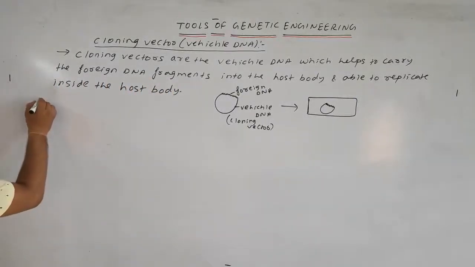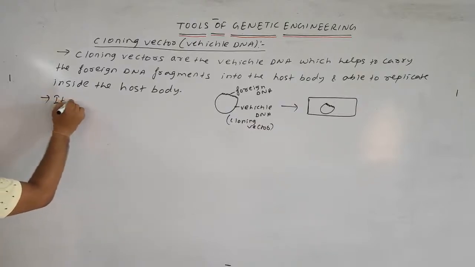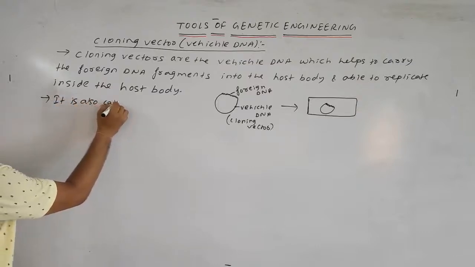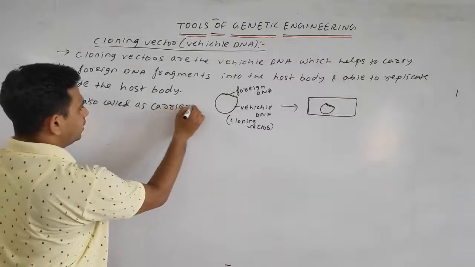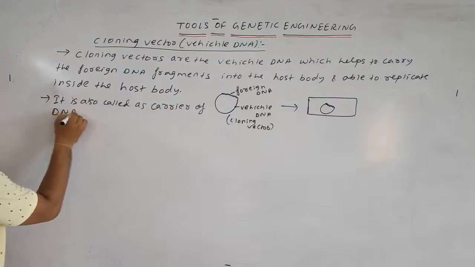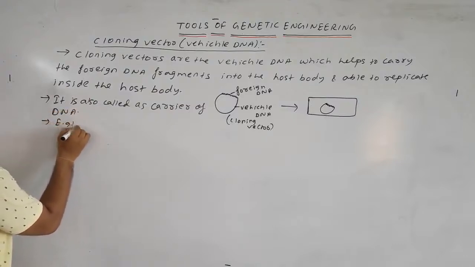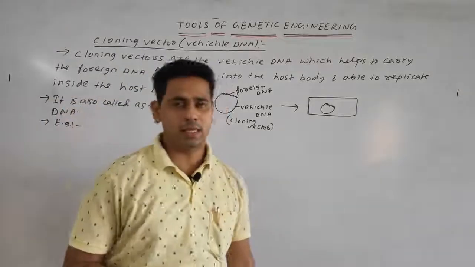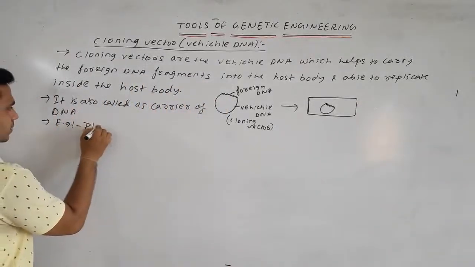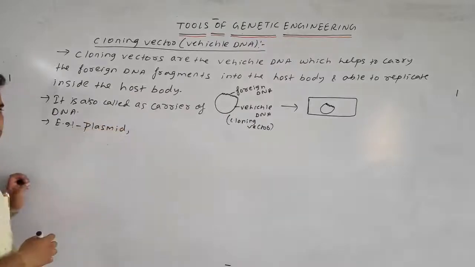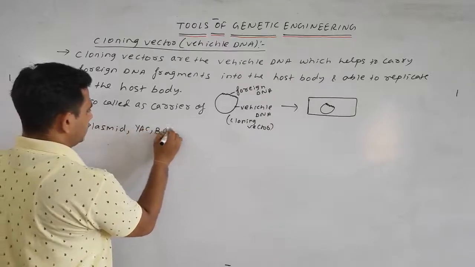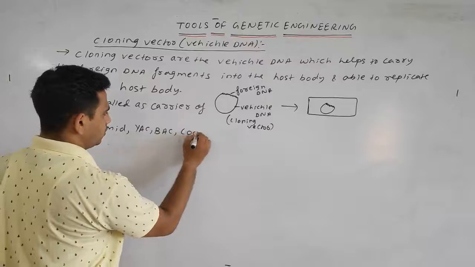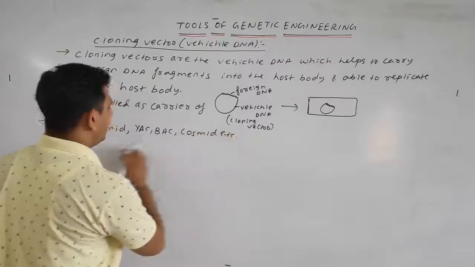So the second point we can write: it is also called a carrier of DNA. Examples are plasmid, YAC, BAC, cosmid, etc. Don't worry, we'll discuss all the points in detail.